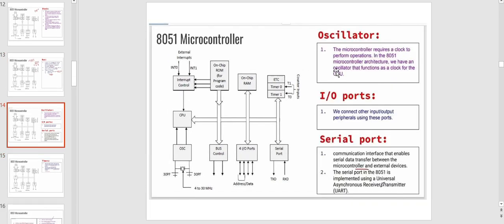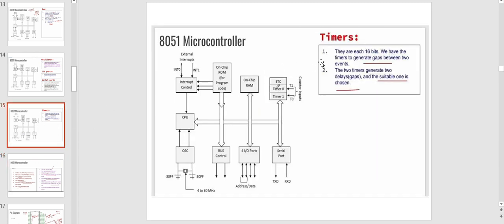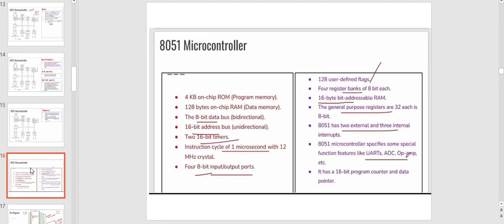Then we have an oscillator. The microcontroller requires a clock to perform operations. In the 8051 microcontroller architecture, we have an oscillator that functions as a clock for the CPU. And the I/O ports: we connect other input and output peripherals using these ports. Next, we have the serial port, a communication interface that enables serial data transfer between the microcontroller and external devices. At last, we have timers. We have two timers, each 16 bits. We use the timers to generate the gaps between two events.